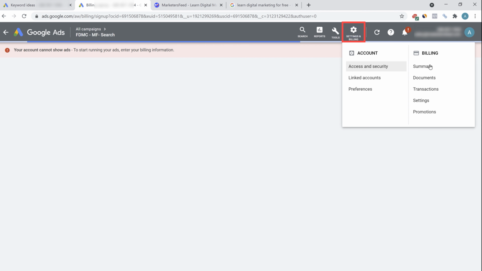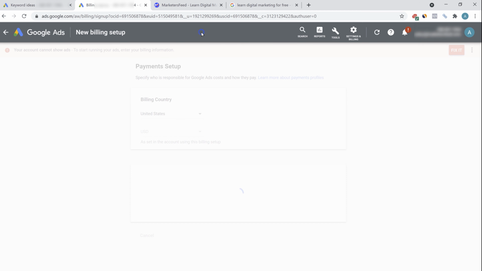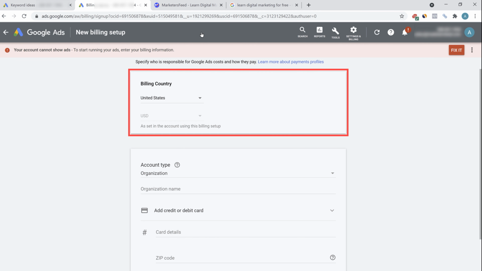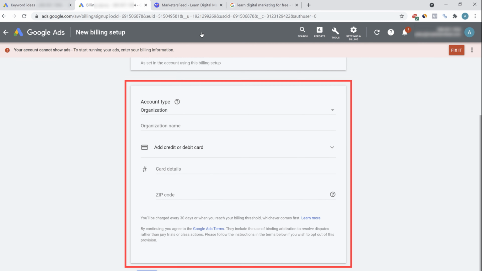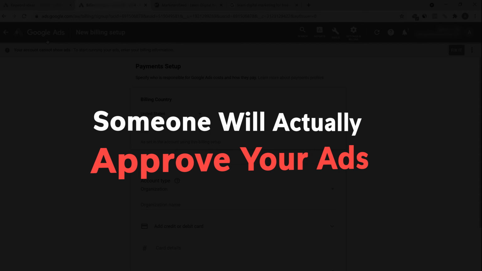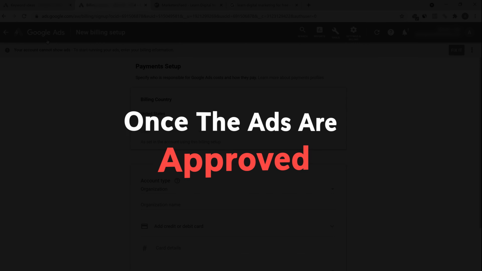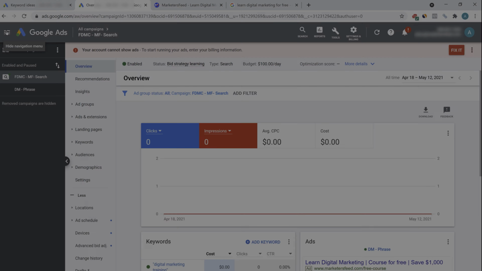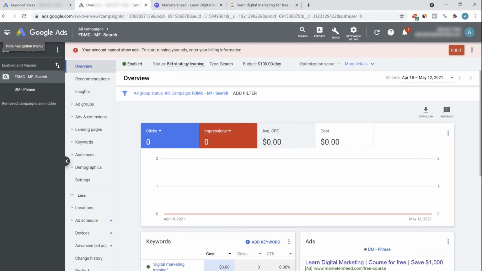You can also go on settings and go to your billing section. You can add the billing details there as well. So here you have to select your country, your currency type and add your organization name and your card details and submit. Once that is done, your ads will go into the manual review process and someone will actually approve your ads. And once the ads are approved, the campaigns will start running and you'll see all the data here, like the number of clicks, the number of impressions, average CPC, the different ads, the targeting. All this data will be available in the dashboard.